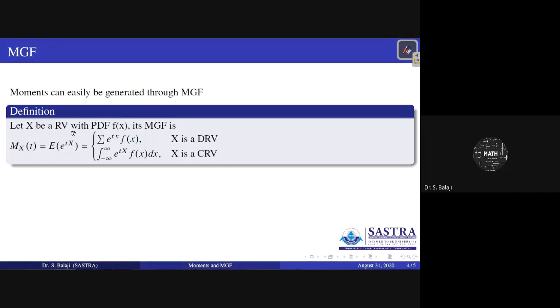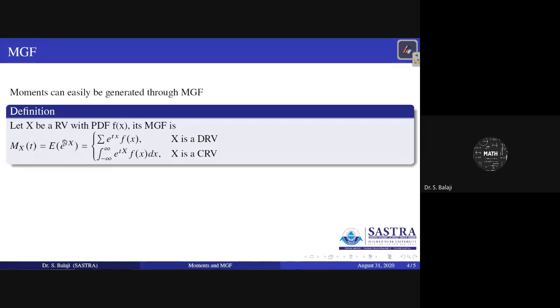If x is a random variable with PDF f of x, then the moment generating function is denoted by Mx of t for the random variable x. T is a parameter that you are going to consider. It is defined by the expected value of the exponential function e power tx, that is, the expectation of e power tx.